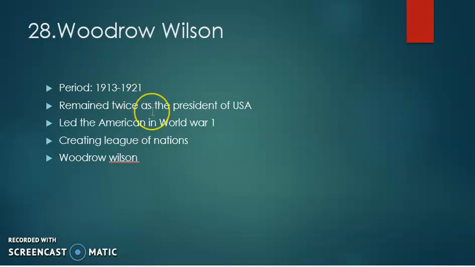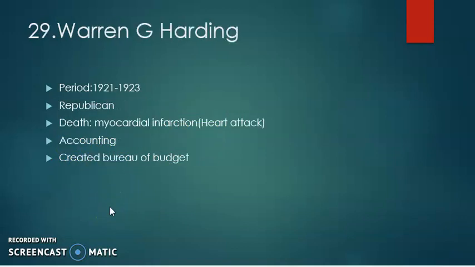So he remained twice as the president of USA, and he led the Americans in World War One, and he also created the League of Nations.